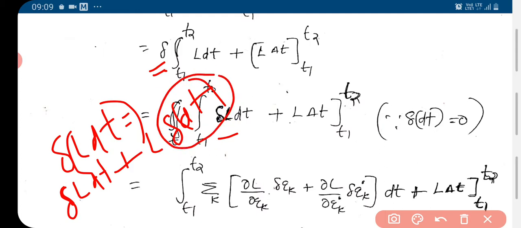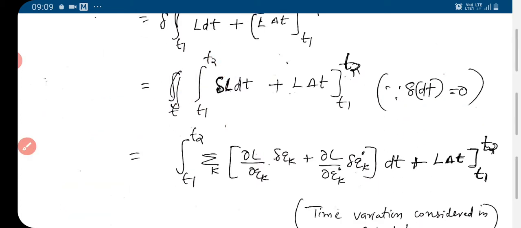Okay, dt is a small time interval that we define, that is fixed. So delta dt is equal to 0, and we are left with only one term, delta L dt.